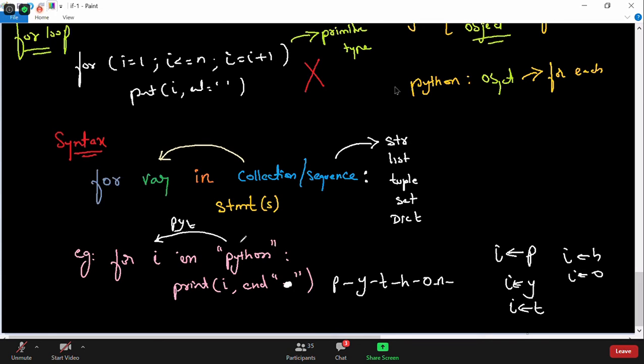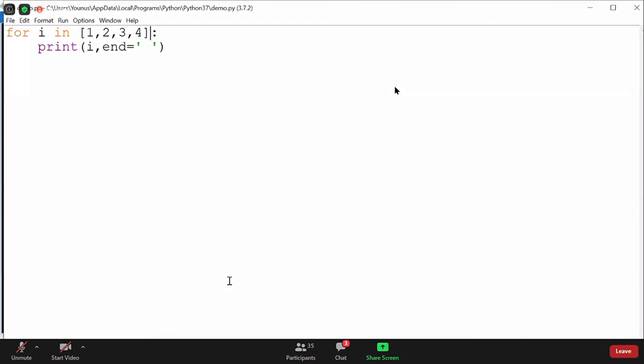So one by one, automatically the reference gets updated, and from that sequence, it takes one by one value in I, and then it gets printed. So this is how the for loop works actually. Same thing for our sequence like 1 2 3 4, and it gets printed.